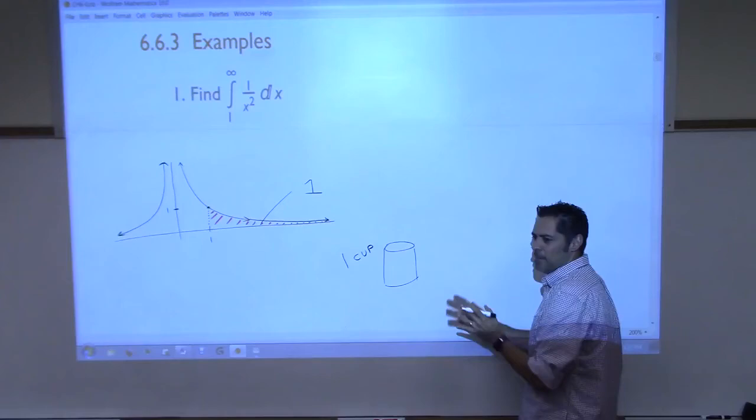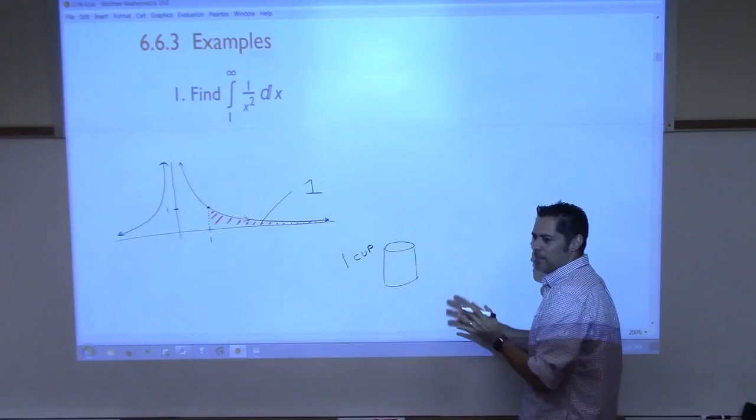All right, we're going to get to some examples now. But before I do this example, I was hoping that someone would have a problem with this idea that we might actually get a numerical answer. So I'll graph this one for you just so we can discuss it. Let's see if anyone has any issues. We are going to go from 1, well, let me show you the graph of this first.